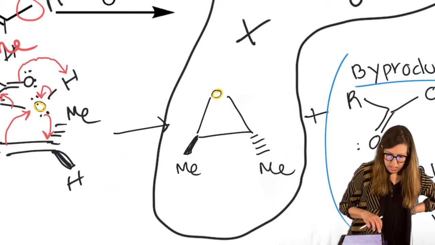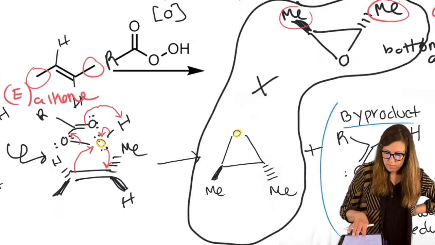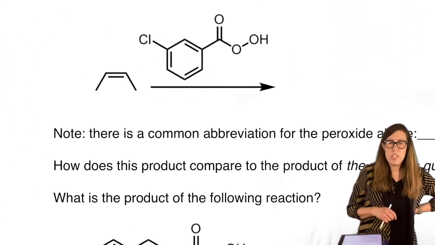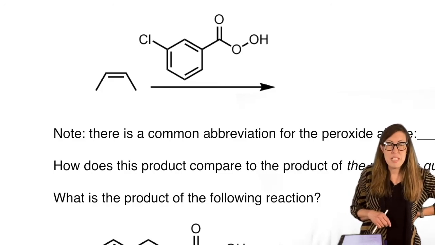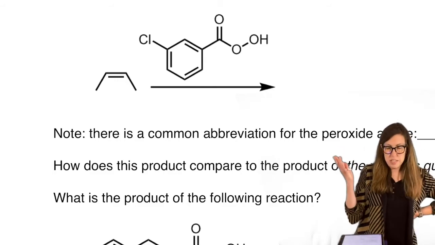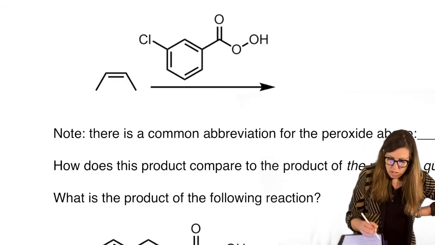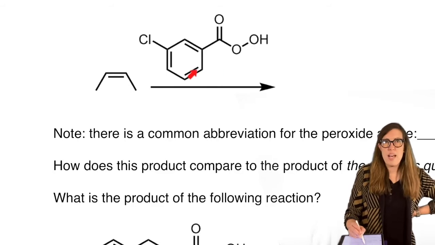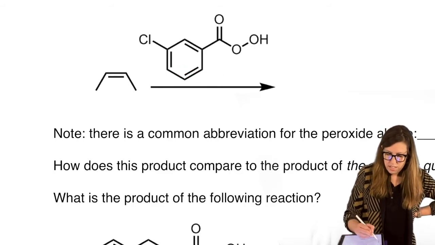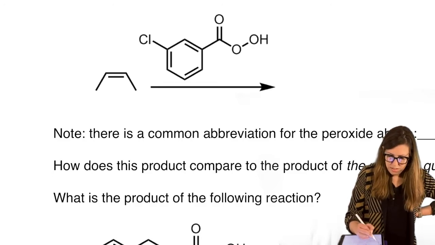So could you predict it if you had a cis alkene? I think so. Now we're going to do mechanisms many times. We already did the mechanism for this one. So now we're just going to do a simple predict the product. And look at what's drawn over the arrow. You might say, wow, what is that? I've never seen that before. You have to hone in on the functional part right here.